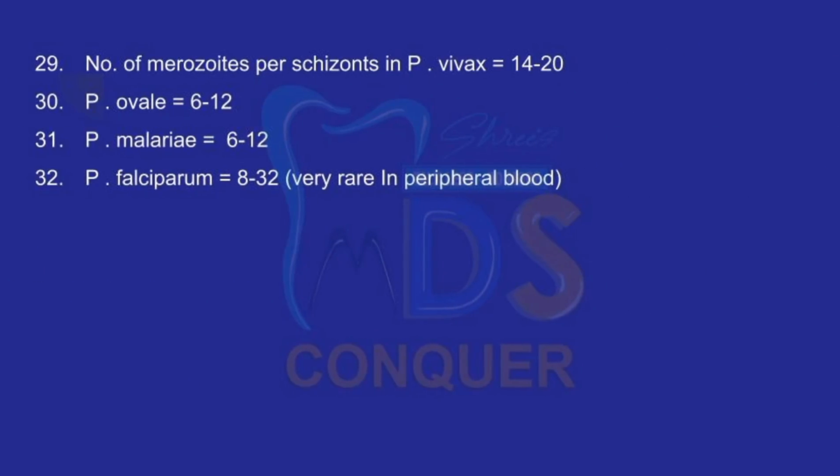Now coming to point number 29, number of merozoites per schizont in Plasmodium vivax are around 14 to 20, in Plasmodium ovale are 6 to 12, Plasmodium malariae are again 6 to 12 and Plasmodium falciparum are 8 to 32, which is very rare in peripheral blood. Again, this is the most repeatedly asked question in NEET, guys. Just by seeing the genus name Plasmodium, don't go for the option 14 to 20. Try to read the complete question before you solve the answer.